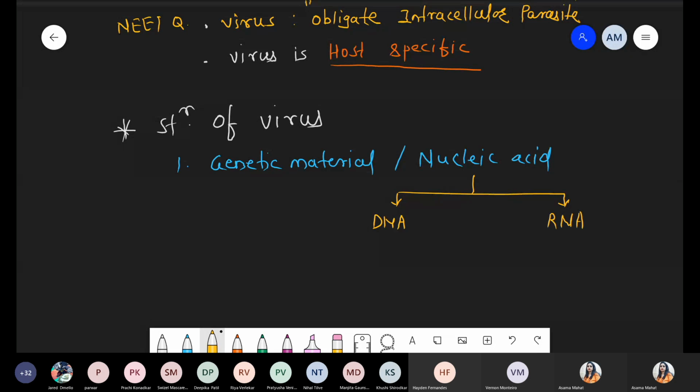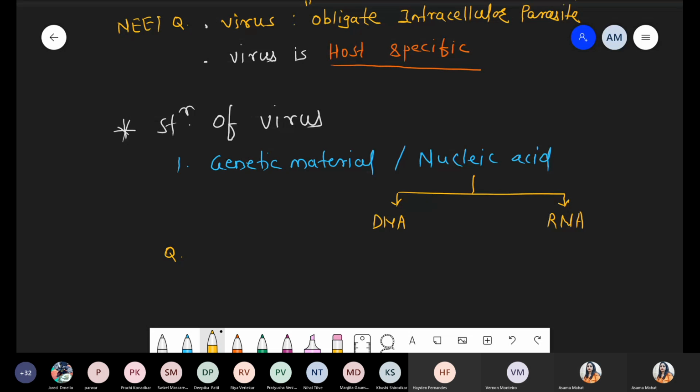Both act as nucleic acid. But remember this point, one question comes from it: a single virus will never have both genetic materials present. Either DNA or RNA, right?